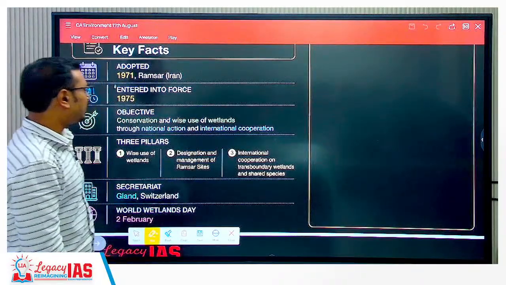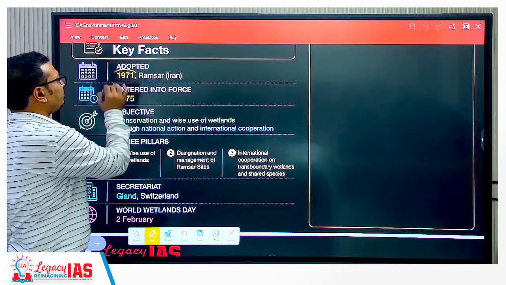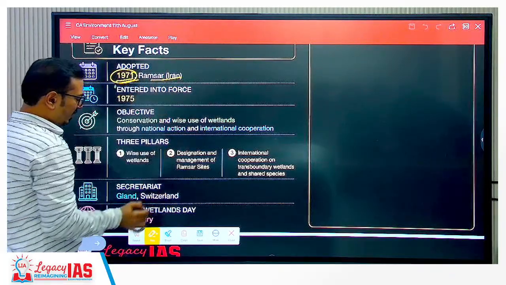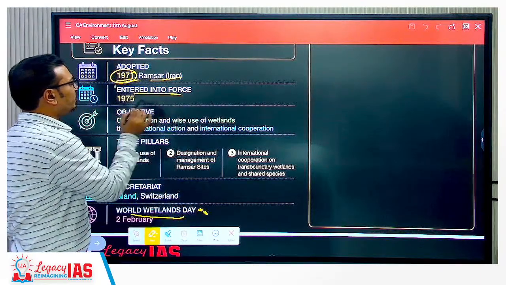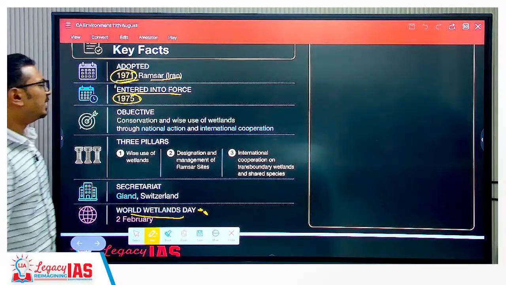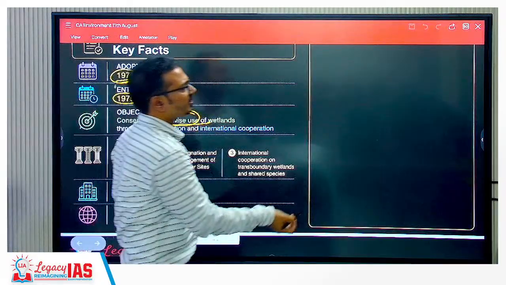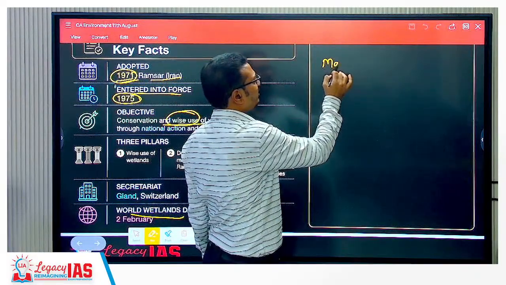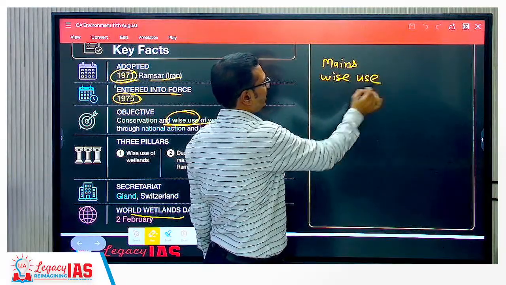Now, the Ramsar Convention. Key facts: it was adopted on 2nd February 1971. That's why on 2nd February we celebrate World Wetland Day. It came into force in 1975. India also joined in 1976. And yes, conservation and wise use. There was a question in the GS1 mains examination: what do you understand by wise use of wetlands?